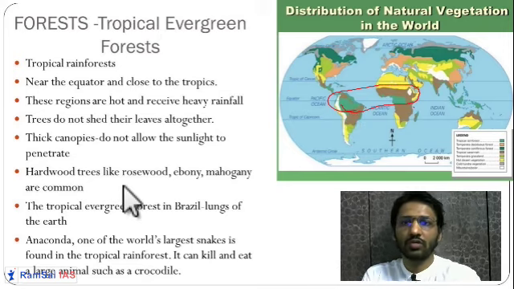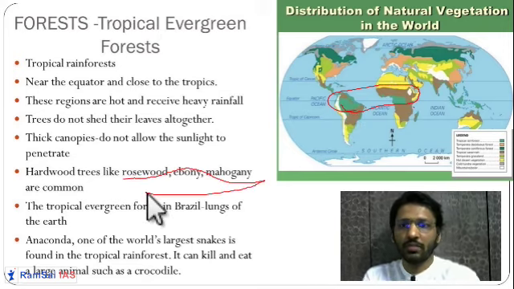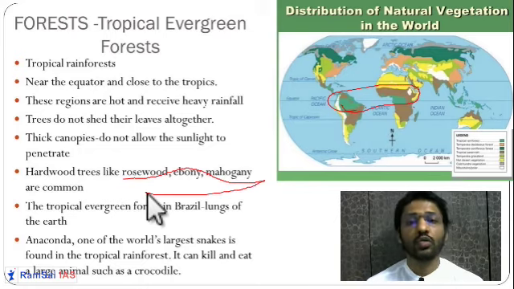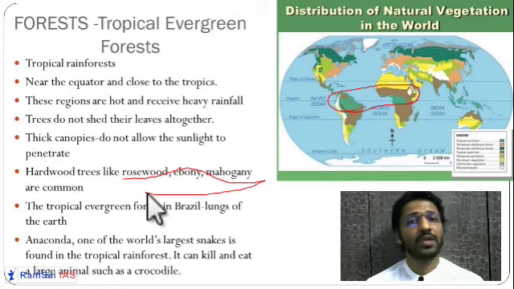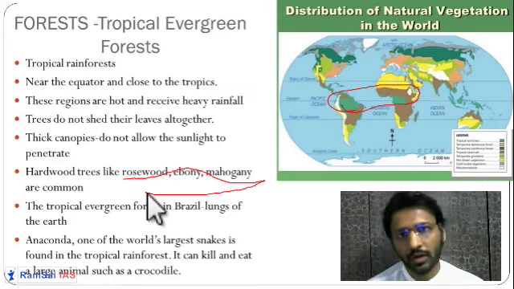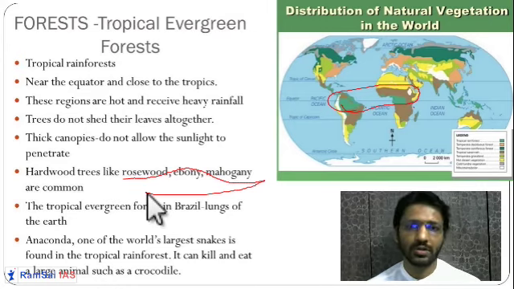What are the names of those trees? So you have rosewood, ebony, mahogany. Rosewood, ebony, and mahogany are very famous trees present in these equatorial types of rainforest. So guys, this chapter is very important from prelim point of view, and you should remember these names. They will be asked in your exam.